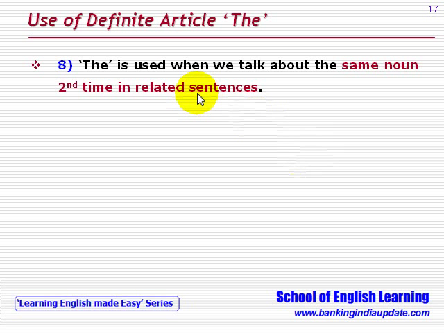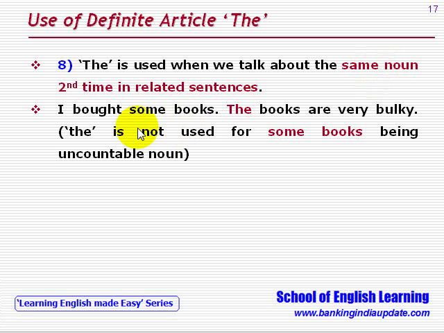Eight. The is used when we talk about the same noun a second time in related sentences, like I bought some books. The books are very bulky. So here the is not used for some books, but in a related sentence books are repeated. So the books are very bulky. So here the has been used.